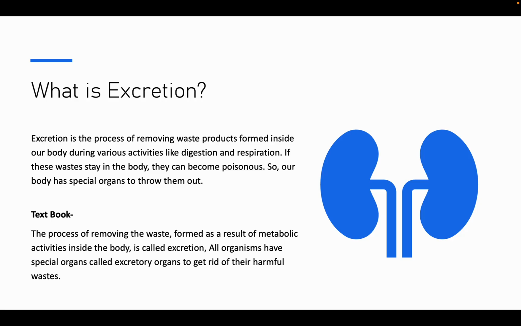Now, what happens if what comes in doesn't go out of our body? They become poisonous, right? We have certain organs in our body which are specially designed to throw these products out of our body once digested.